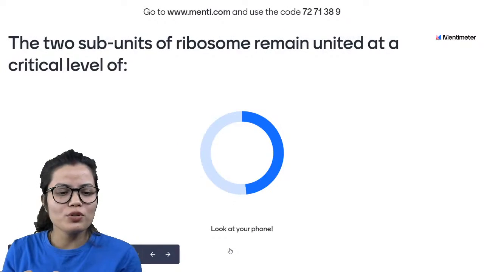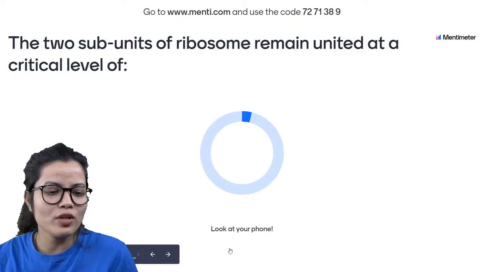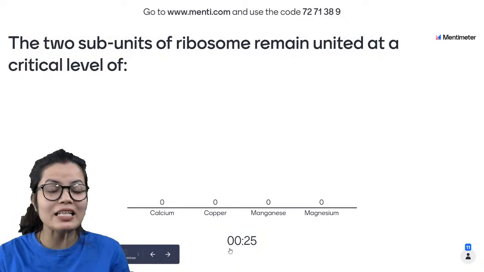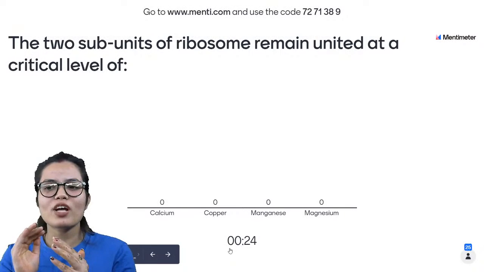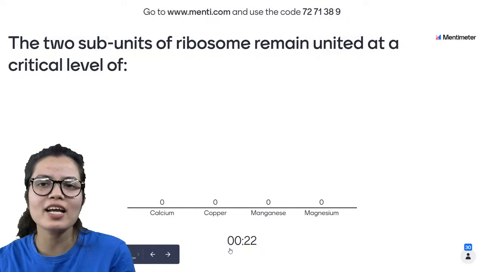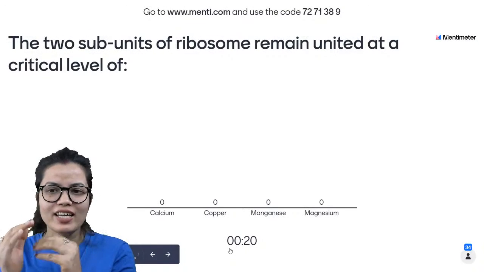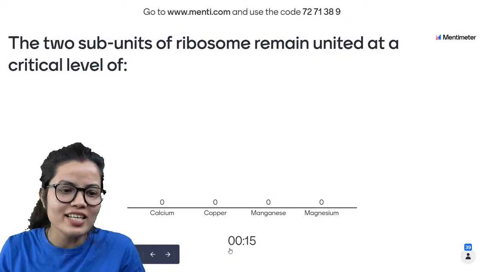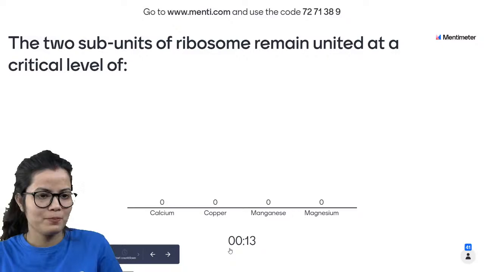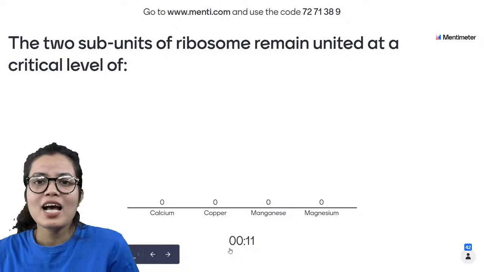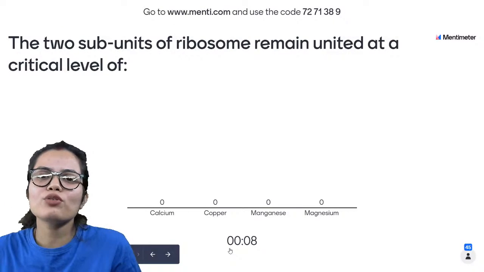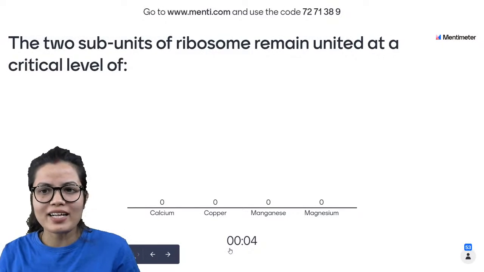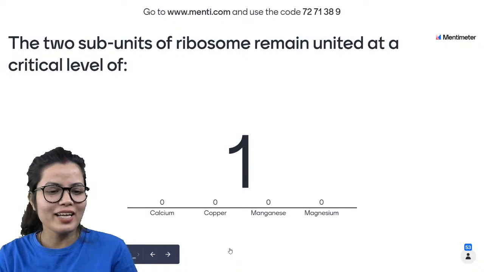The two subunits of ribosomes remain united at a critical level of which of these? The level of which one decides whether the two subunits of the ribosome will remain united or not? And the options are calcium, copper, manganese, magnesium. Fine, let us see.